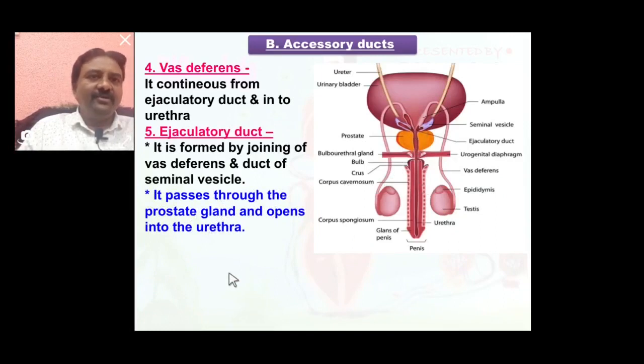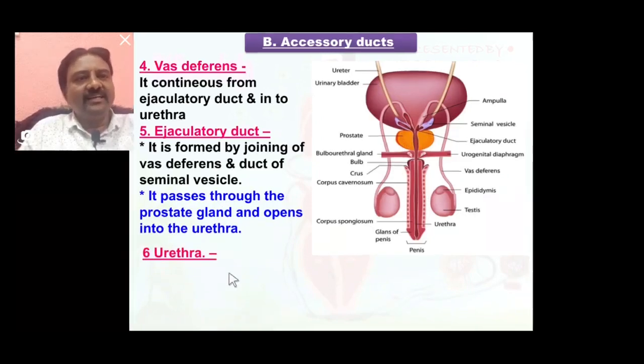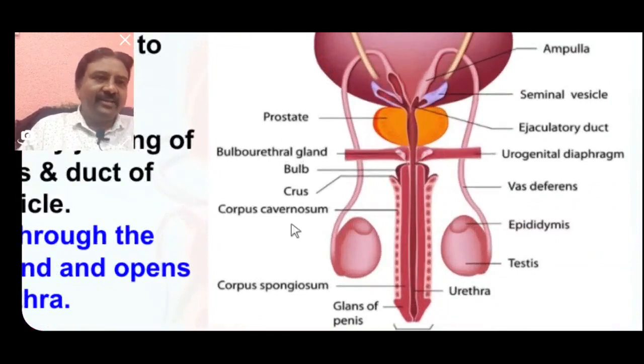Now the last one is the urethra. Urethra is seen here. It is present below the urinary bladder. Urine is carried through the urethra, and semen is also carried through the urethra.